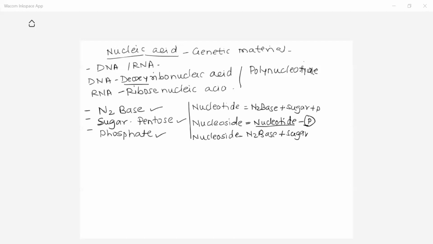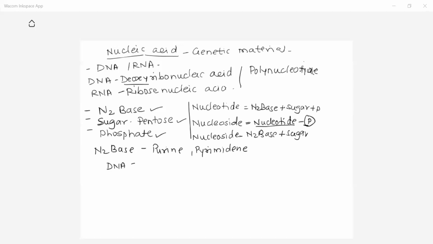Now let us see one by one what the nitrogen bases are, what their structures are, and what the sugar present in DNA and RNA is. While talking about the nitrogen bases in DNA and RNA, there are two types of nitrogen bases, called purines and pyrimidines. Which purines are there in DNA?